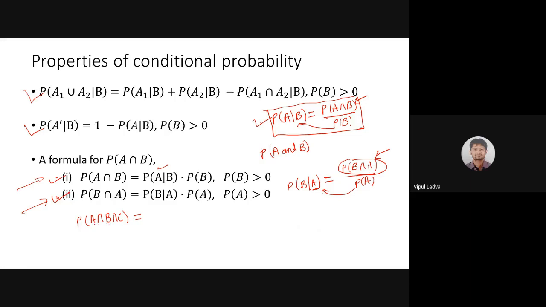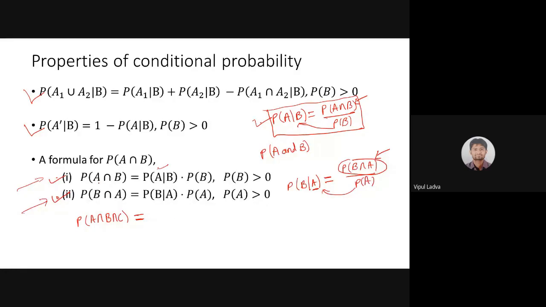That means the occurrence of A will affect the sample space of B and C, and the occurrence of B will affect the sample space of C, and so on. So all the events are dependent on each other. If I wish to go for the formula for A intersection B intersection C, can any of you help me with this? If you can, please unmute your mic and talk to me.